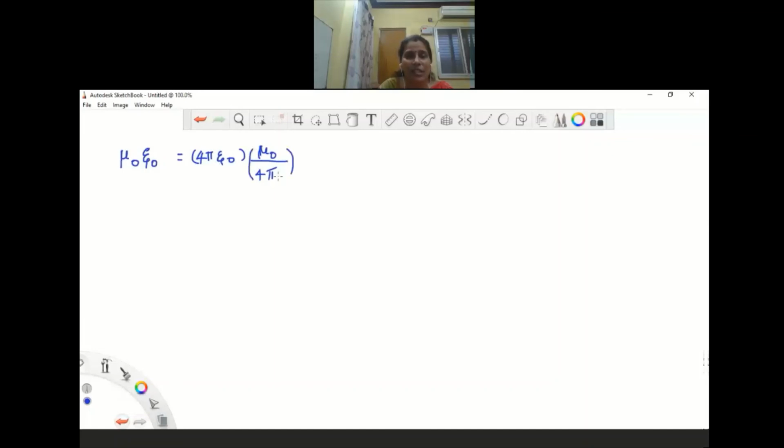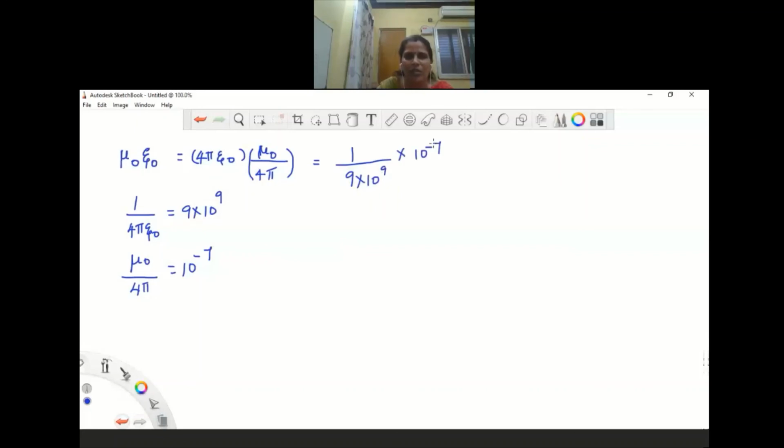Because in Coulomb's law, the value of 1 by 4 pi epsilon naught we know, right? 1 by 4 pi epsilon naught is equal to 9 into 10 power 9. And similarly mu naught by 4 pi is equal to 10 power minus 7. So if we substitute, 4 pi epsilon naught mu naught by 4 pi becomes 1 by 9 into 10 power 9 into 10 power minus 7.